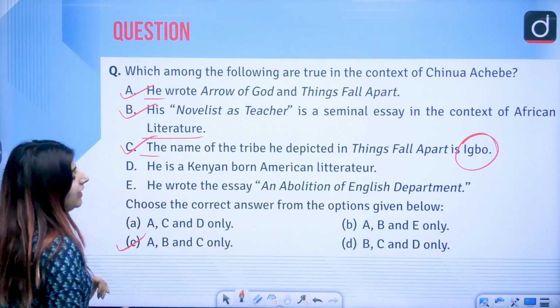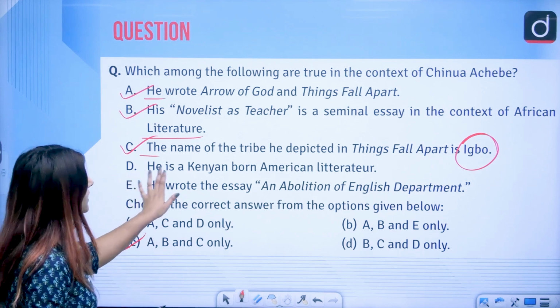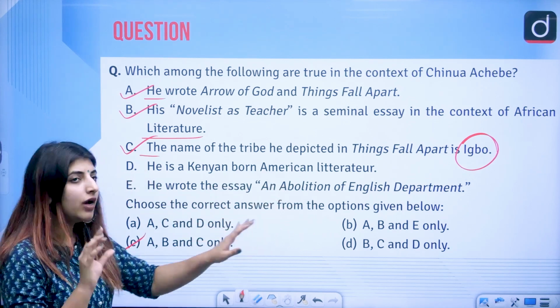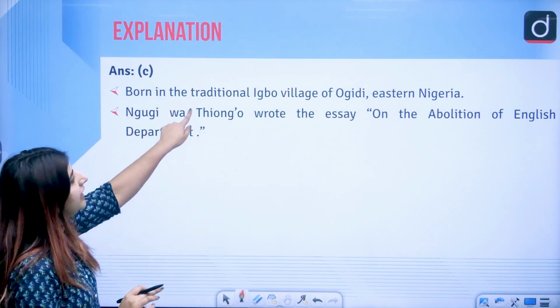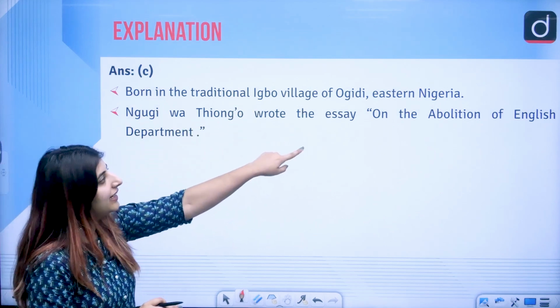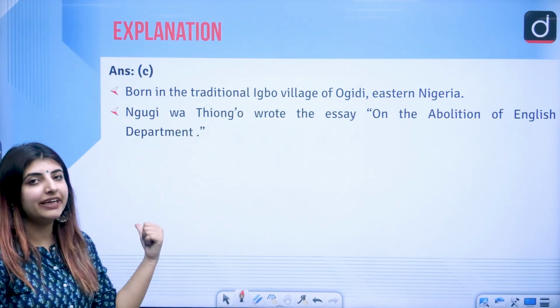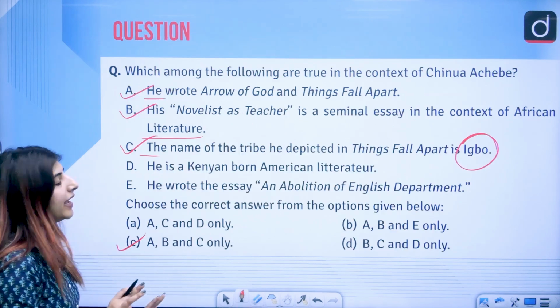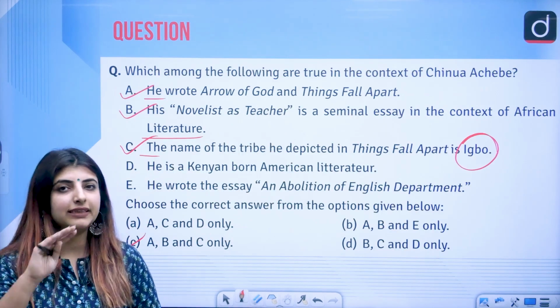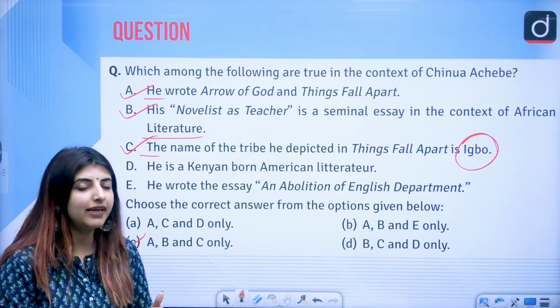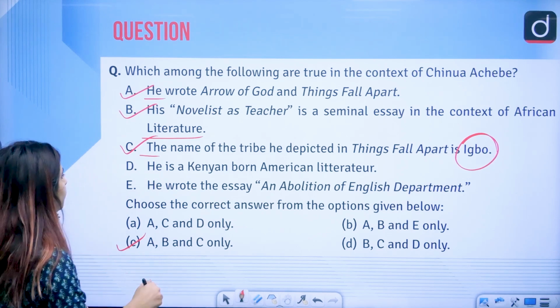Why are D and E wrong? First of all, he is a Kenyan-born American writer. No, that's wrong, because he was born in Ogidi, Eastern Nigeria, not Kenya. Even though they are part of Africa as a whole, these are 2 different parts of Africa.